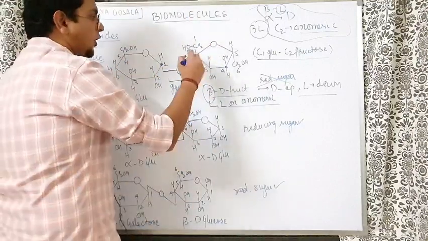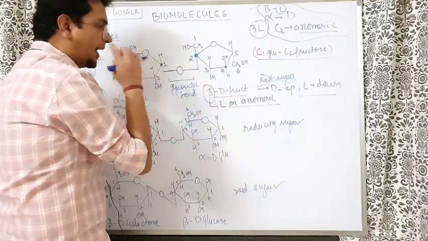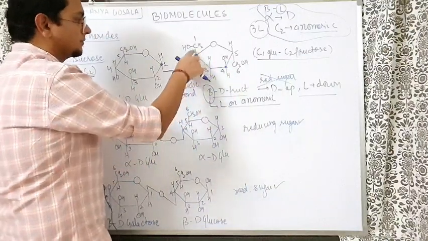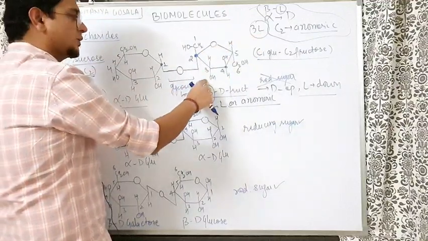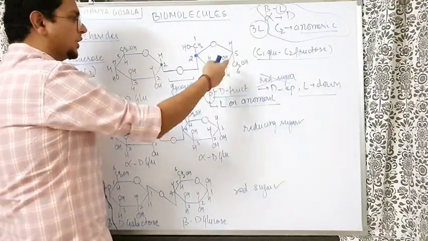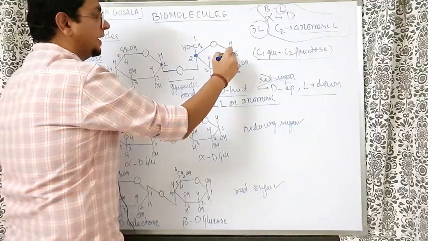Understand here, on the second carbon we have beta. Beta means L, and in this structure L is down. Third is also L for fructose, 3L. So third is also down. Fourth will be D as usual, so fourth is up. So what about the fifth one?